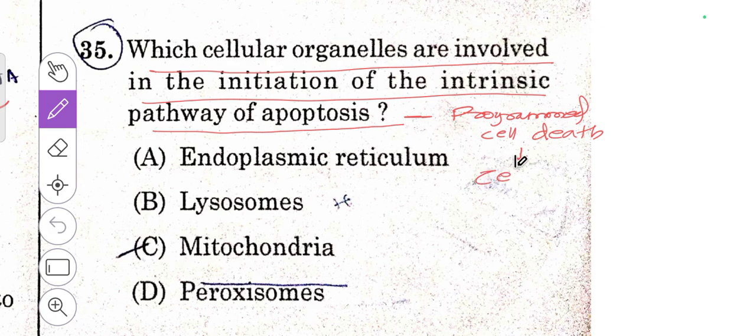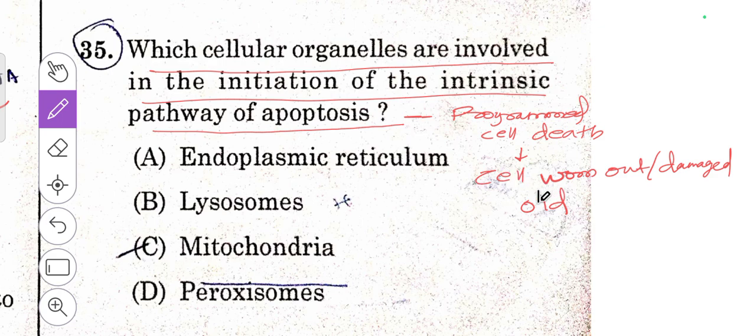If a cell is worn out or damaged or old, these cells have to be removed from a particular organism. So this will be done through a special process, that is programmed cell death.